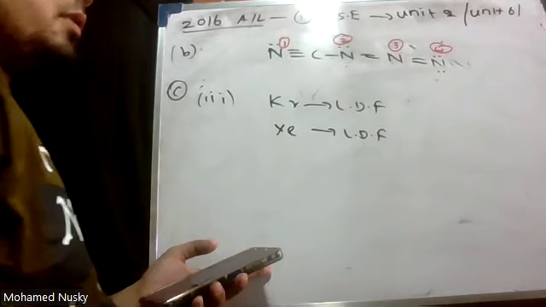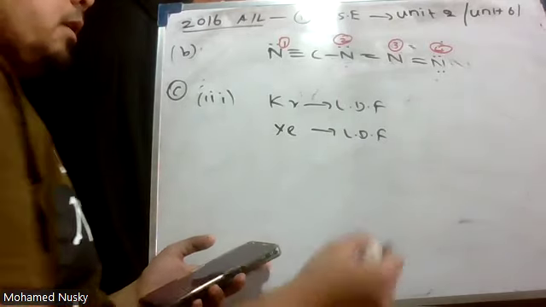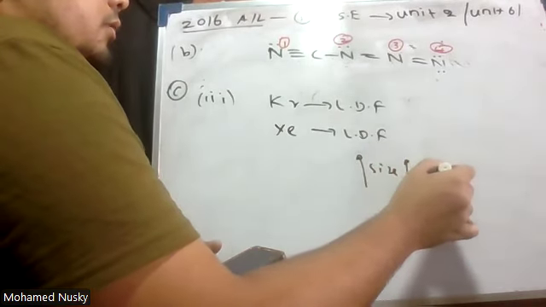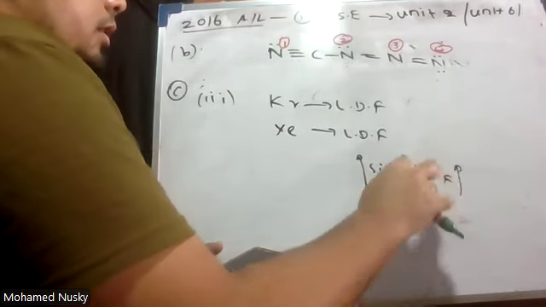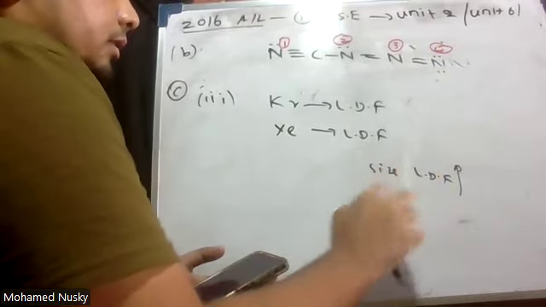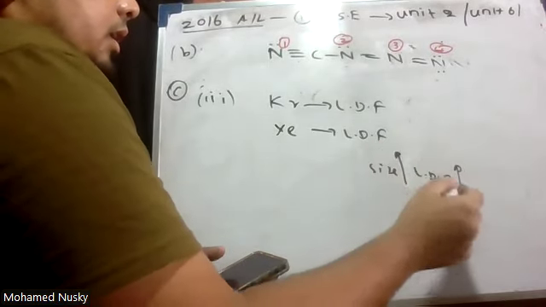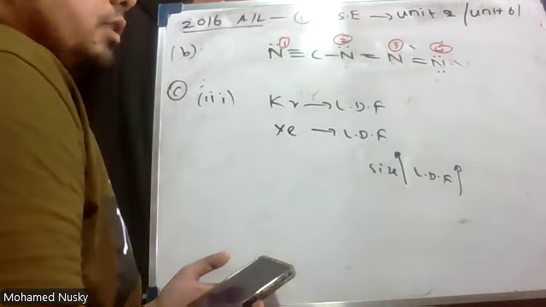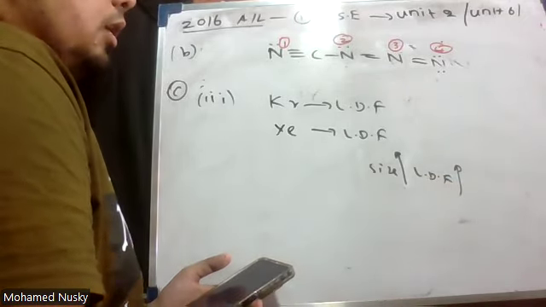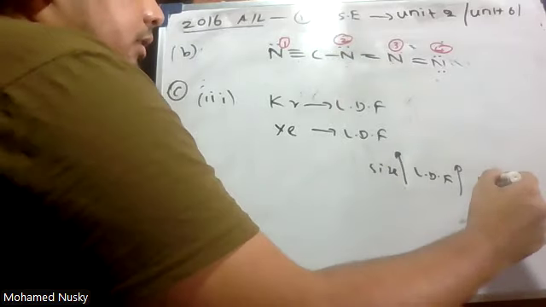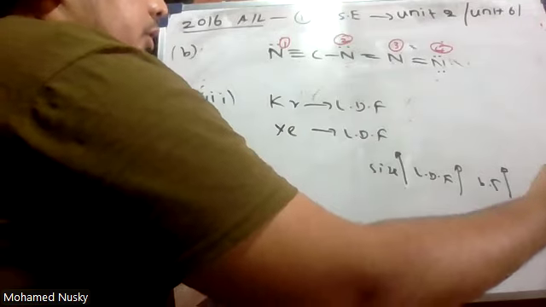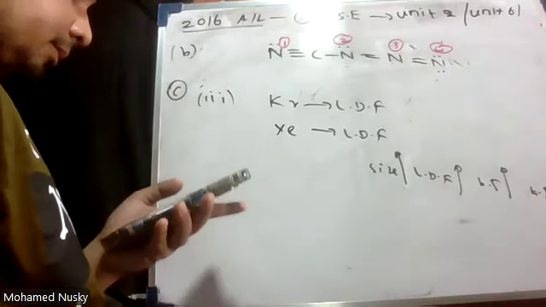And these London dispersion forces depend on their size. When size increases, London dispersion force increases. When London dispersion force increases, bond strength increases. When bond strength increases, boiling point or melting point will increase.